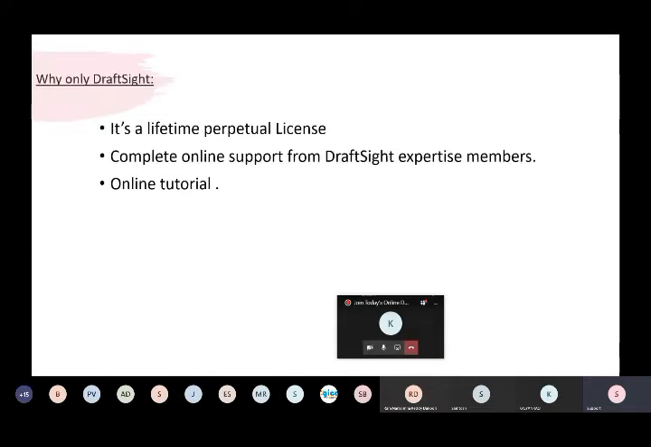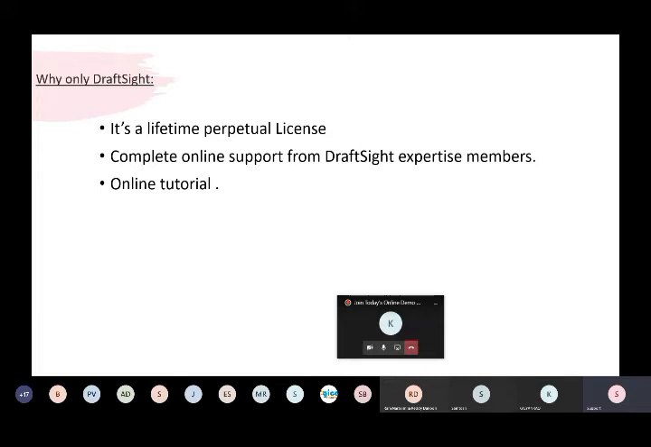And why only DraftSight? Apart from the other 2D software solutions, why do we need to choose DraftSight only? First thing, as we already said, it is a lifetime perpetual license. If you invest one time, you can use it for a lifetime. So there is no need to spend yearly money. If you are spending yearly money for your 2D software solution, then it is a better option to replace all your 2D solutions with DraftSight. It is a lifetime solution where you can invest one time.